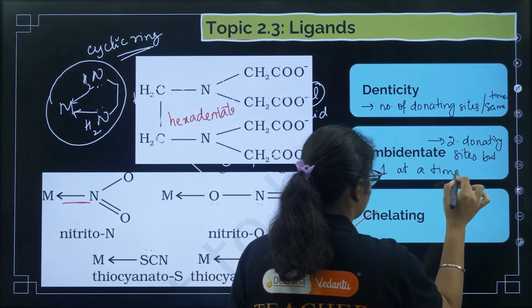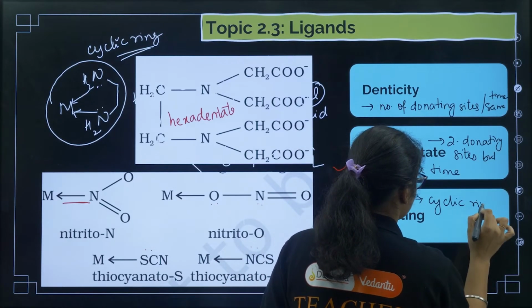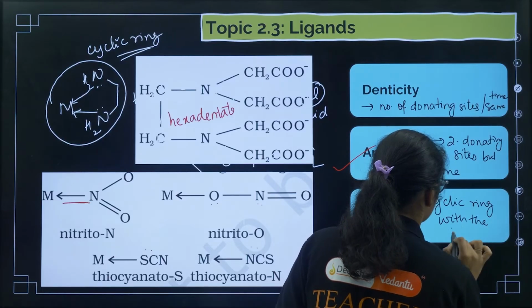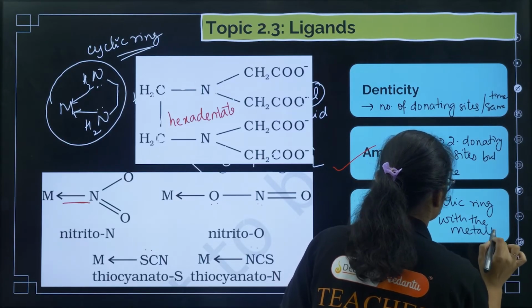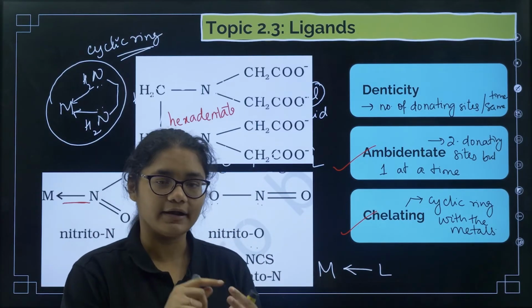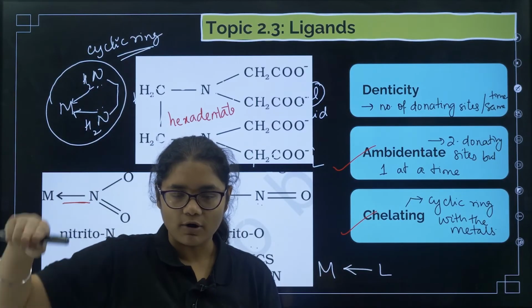Chelating ligands means those that form a cyclic ring with the metal. So leaving aside monodentate, bidentate, tridentate, tetradentate, hexadentate, everyone will give you a chelating ligand. Everyone will form a cyclic ring.